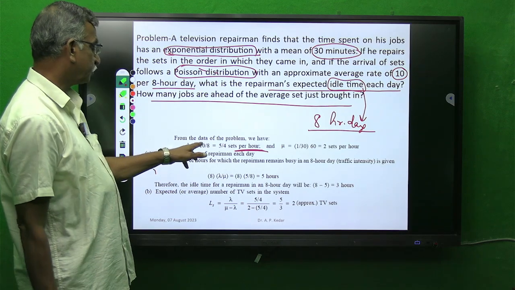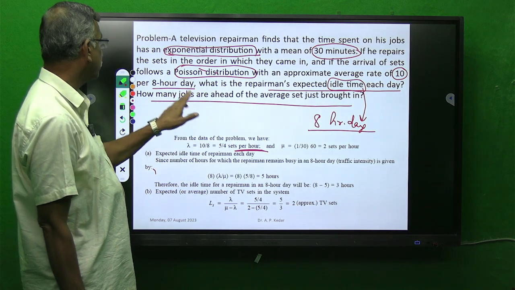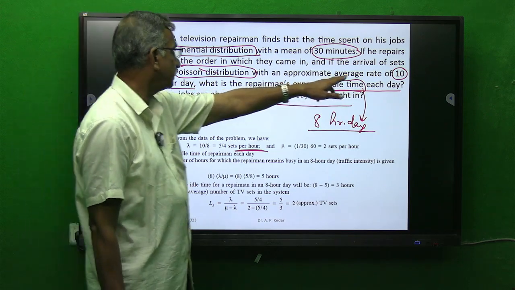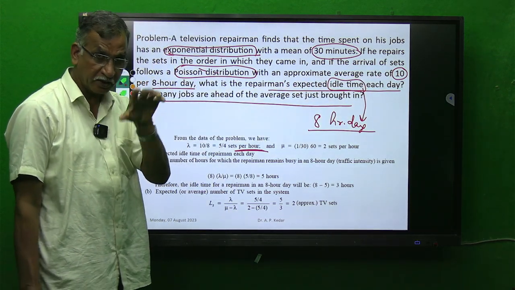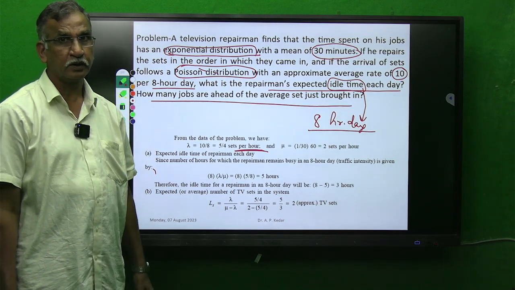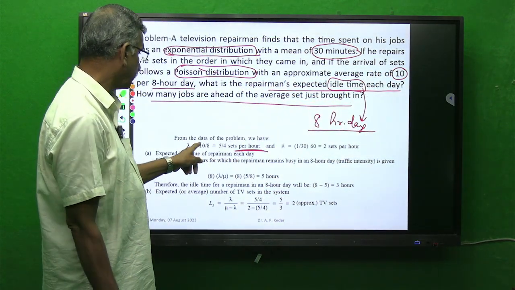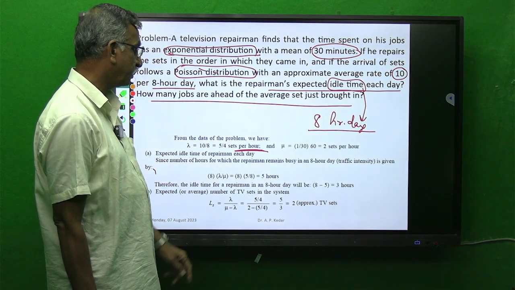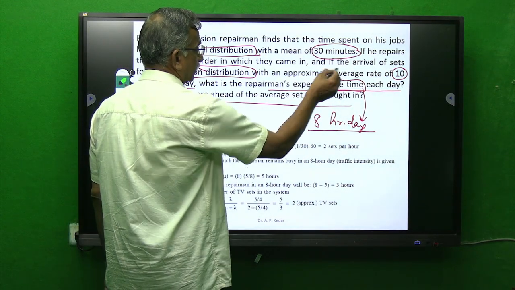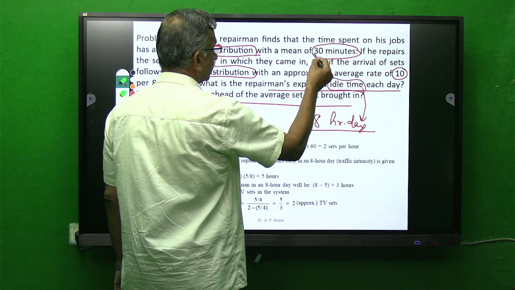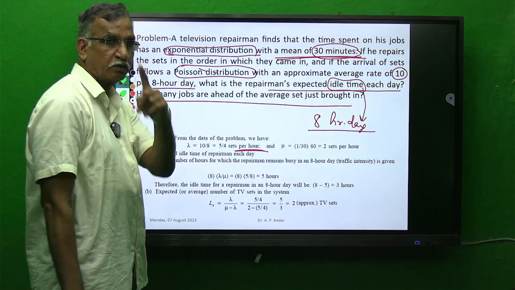So lambda is equal to 10 by 8. Now 10 by 8 sets per hour. How many? 10 per 8-hour day. In a day of 8 hours working, you are getting 10 television sets. So per hour 10 by 8, that is 5 by 4. Similarly, he is repairing, taking 30 minutes for one television.